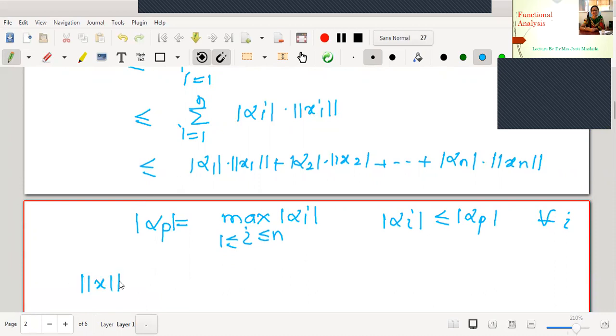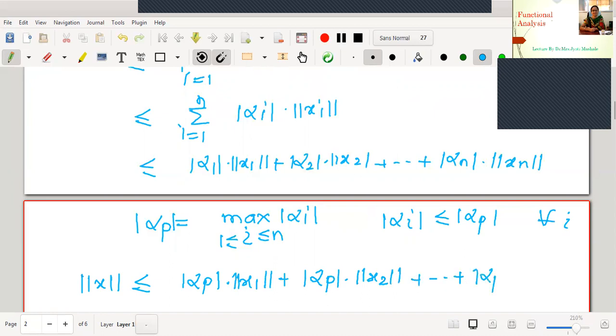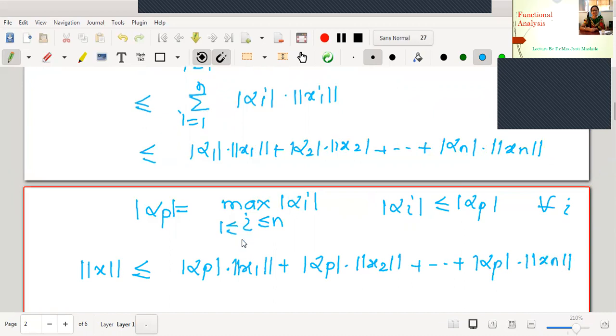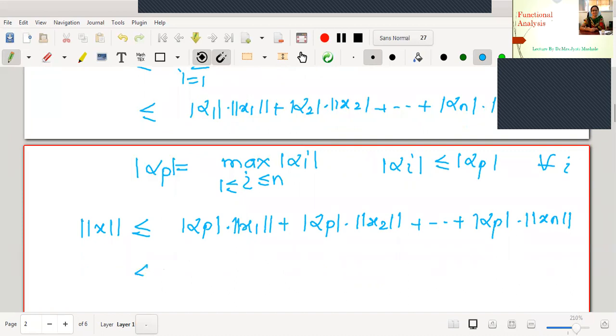Therefore, the above equation becomes norm x is less than or equal to mod alpha p into norm x1 as it is, plus mod alpha p into norm x2 as it is, and continue the process, up to mod alpha p into norm of xn. Now what will I do? I will take this mod alpha p out. And what is remaining with us? We are remaining with summation norm xi, where i is from 1 to n.